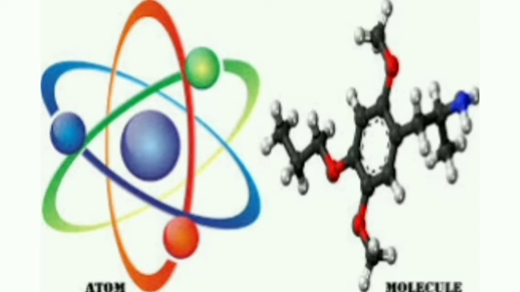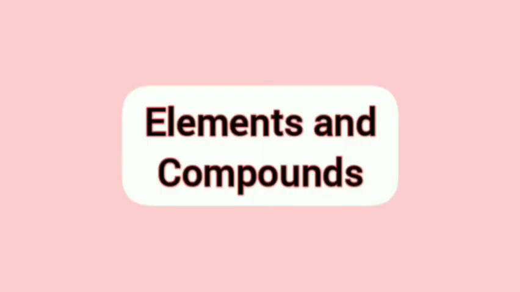Okay, so we already learned that matter can be classified into pure substances and mixtures, and the pure substances can again be classified into elements and compounds. Okay, so let's recall the idea of elements and compounds. Elements are made up of only a single kind of particle. Okay, that is an element. It is made up of the same kind of particles. Examples are oxygen, then gold. All these are examples of elements. It only contains one kind of particle.